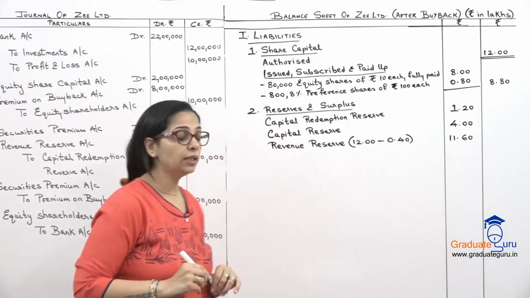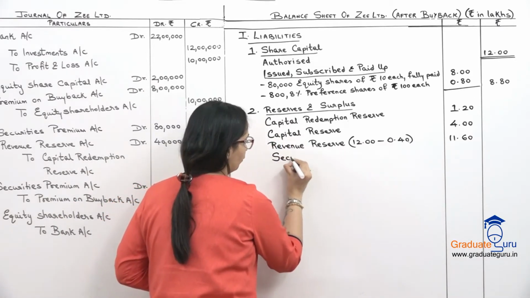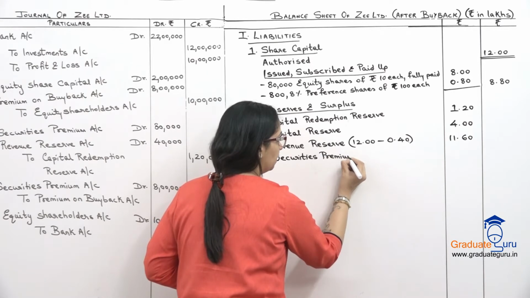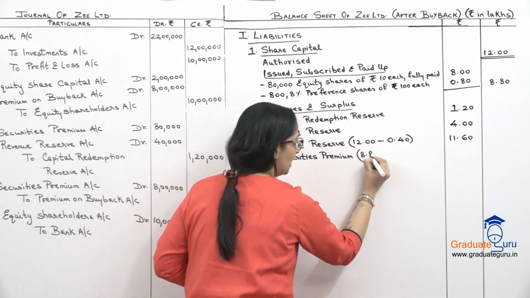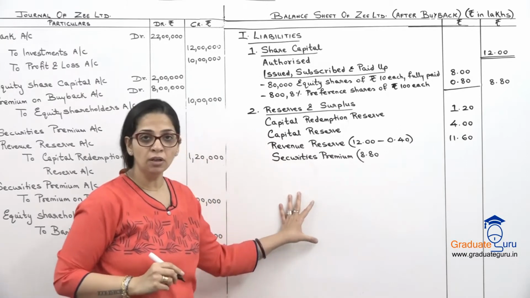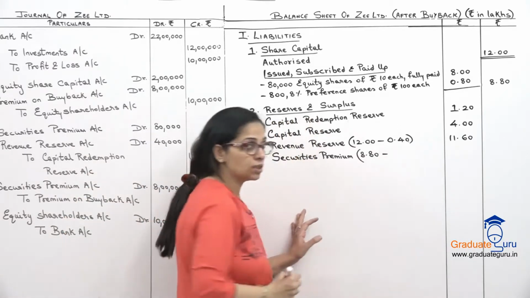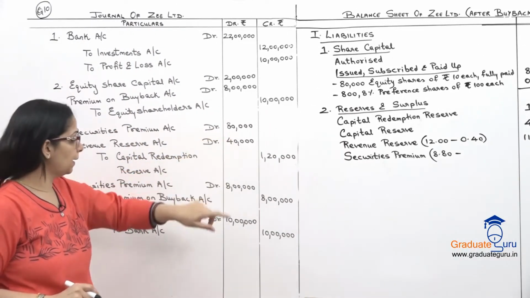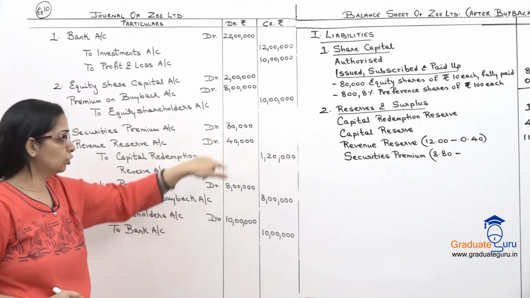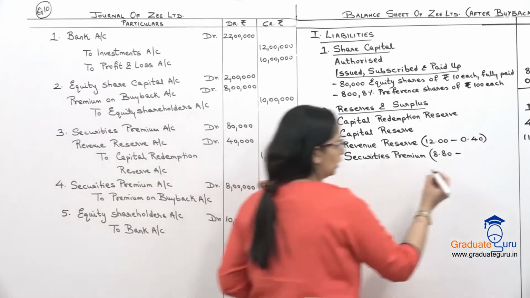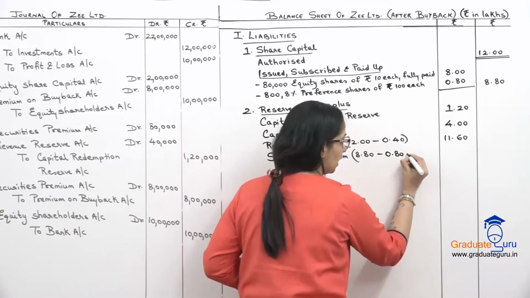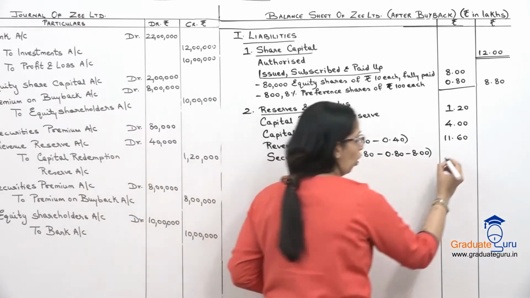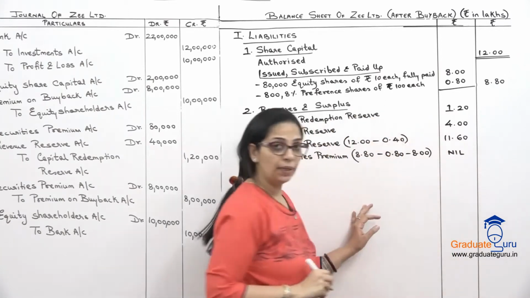Next is securities premium. Again we have used it. So we will show the working. Securities premium in your balance sheet is 8,80,000. That is 8.80. How much have we used? Let's see our entries. Securities premium हमने यहाँ पर 80,000 यूज किया है, यहाँ पर 8 lakh यूज किया है. So total we have used is 8,80,000. I'll show the breakup. 0.80 for CRR and 8 for premium. So what I have is 0 or nil in securities premium.